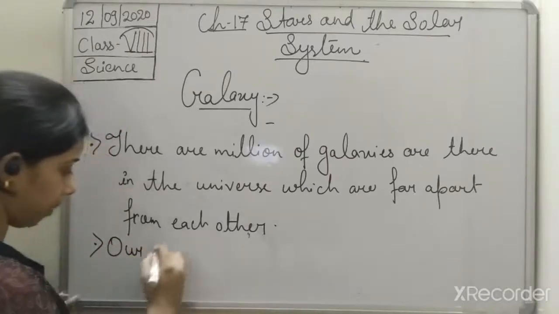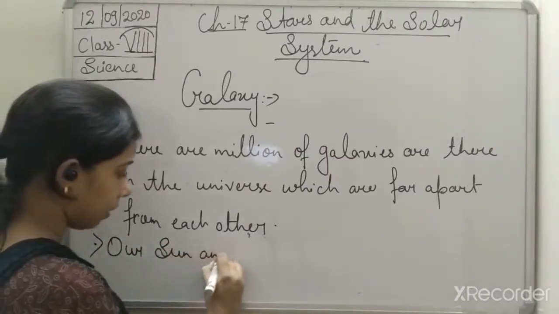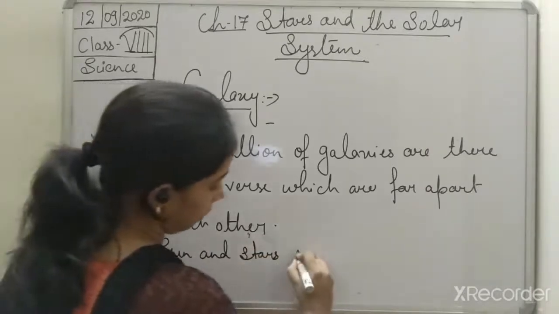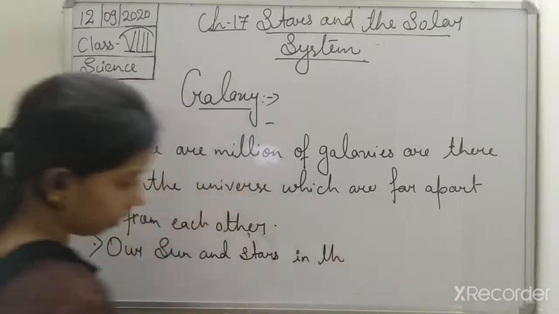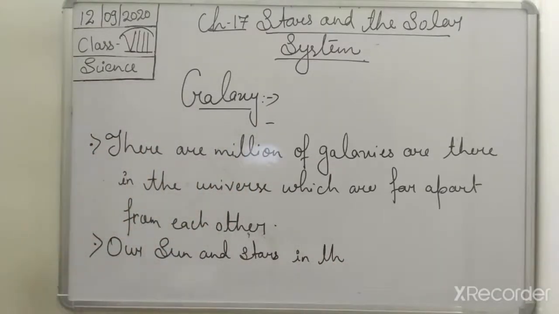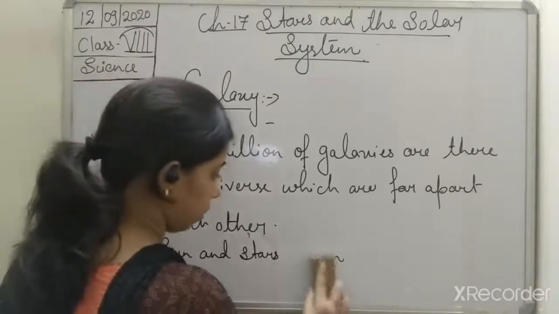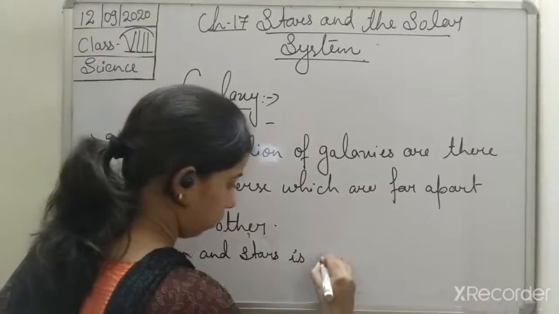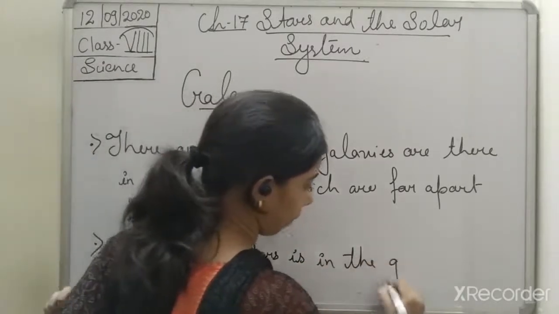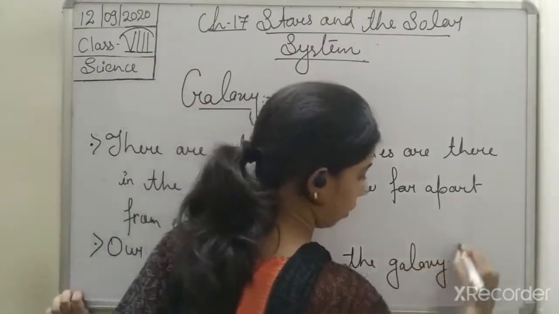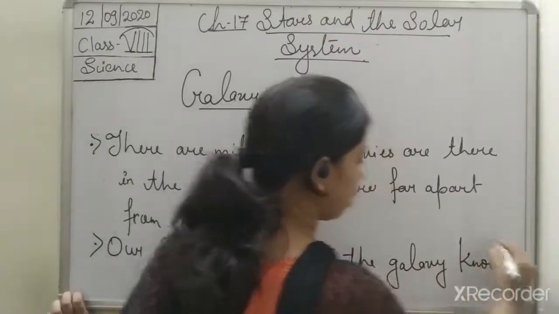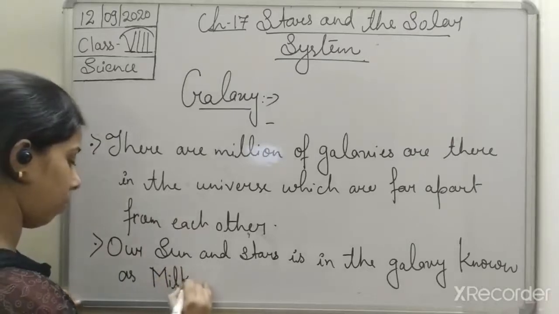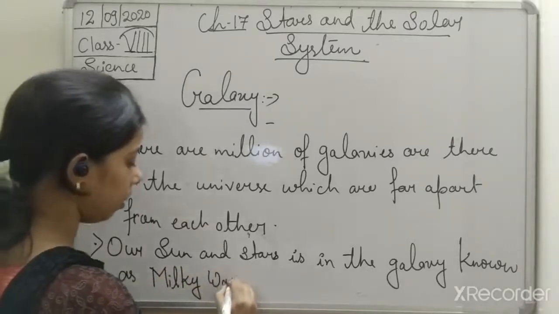Our sun and stars are in the galaxy known as Milky Way.